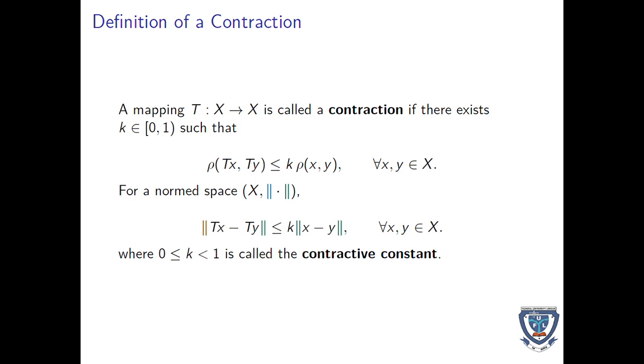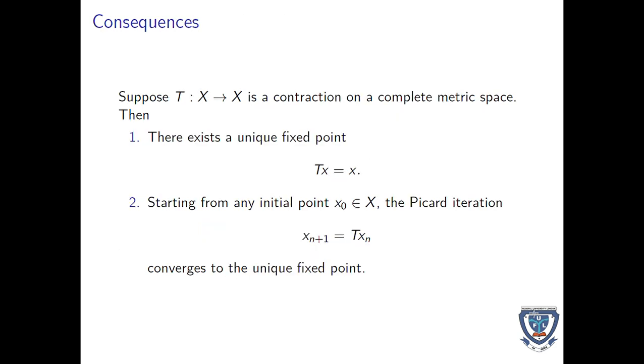But for normed spaces, a contraction mapping can be defined as the norm of Tx minus Ty being less than or equal to K times the norm of x minus y, for all x and y in X. Remember that our X is non-empty. Now K becomes the contractive constant, or sometimes what you can call the Lipschitz constant.